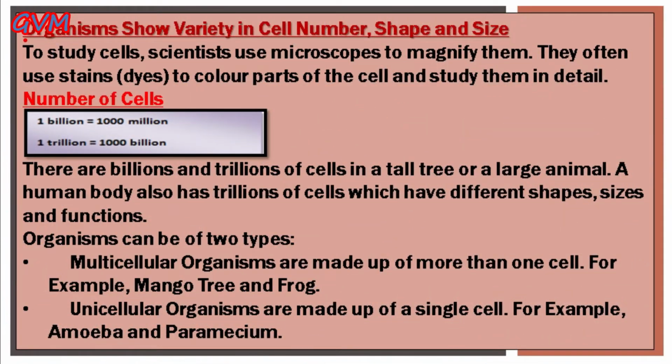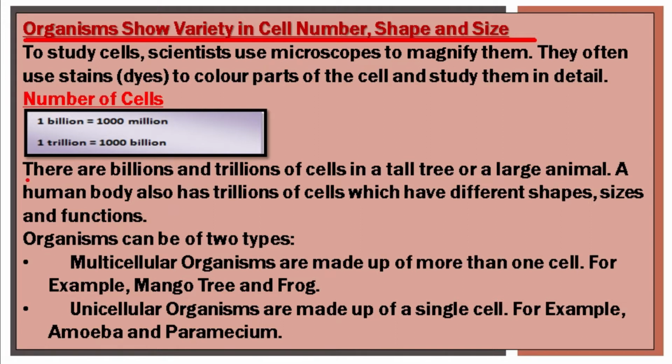Now students, do you know that organisms show variety in cell number, shape and size? So students, in order to study cells, scientists need some special kind of devices to magnify them. As we already discussed, these cells are very tiny and hence we are unable to observe them with our naked eye. So that's why scientists need highly magnifying devices called microscopes to study them.